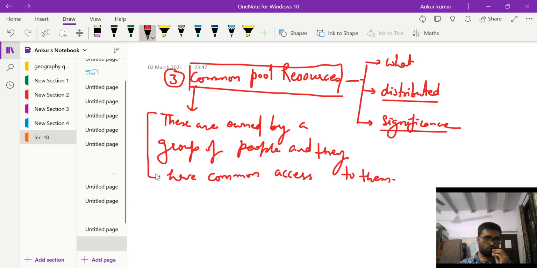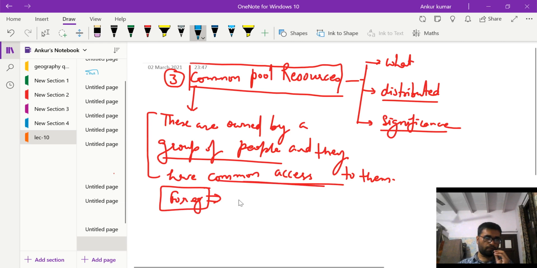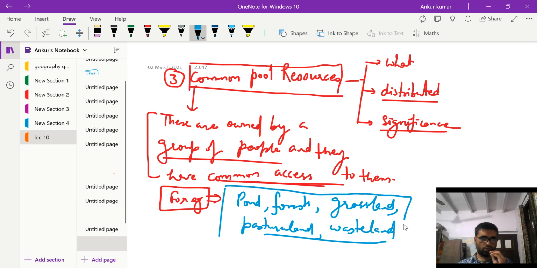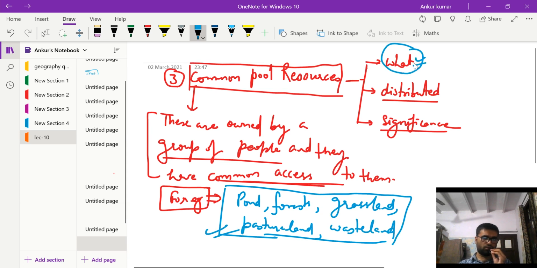So this is the definition of common property resources. They are owned by a group of people and all can use these property resources. For example, the pond, forests, grassland, pastures, pasture land, and wasteland. So all these are the examples of CPR, common pool resources. Okay, so we have done what are the common pool resources.